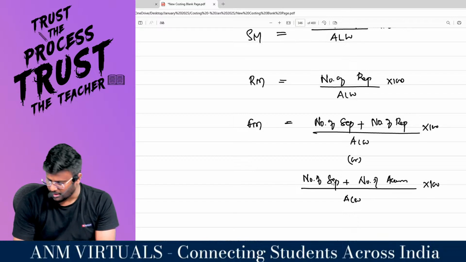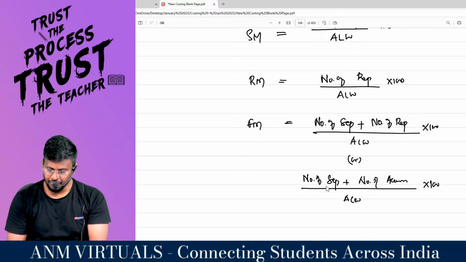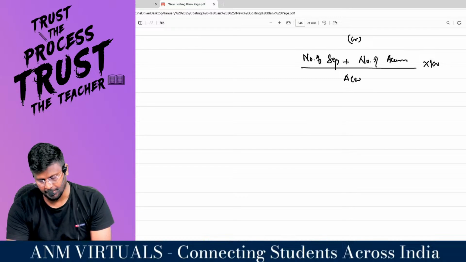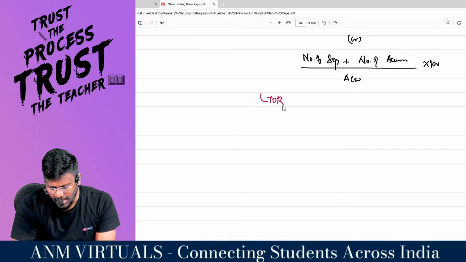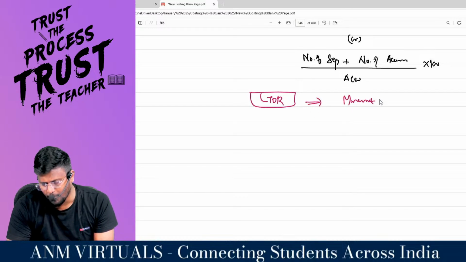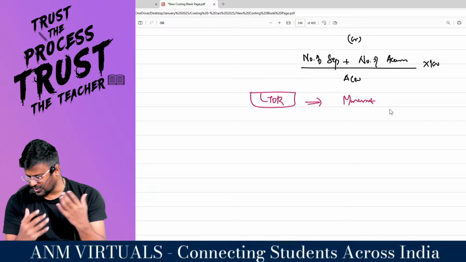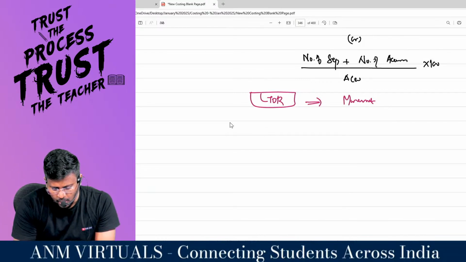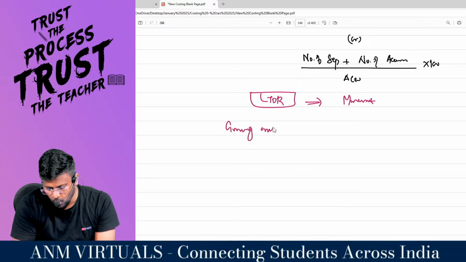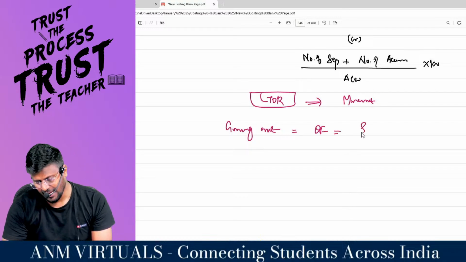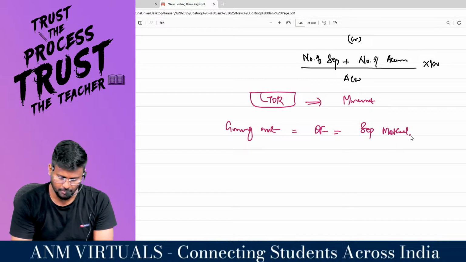Two approaches are there for the flux method. Comfortable? What is this topic all about? A very quick recap, my dear lovable students: labor turnover ratio means we are going to analyze the movement of the laborers. Movement of the laborers means how many people are going out. That is the outflow of the laborers. This is taken care of by the separation method.